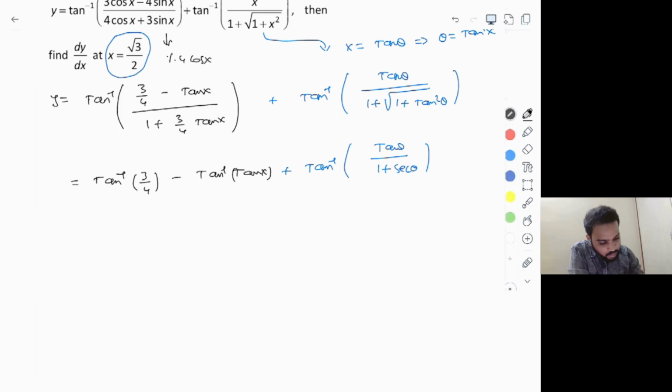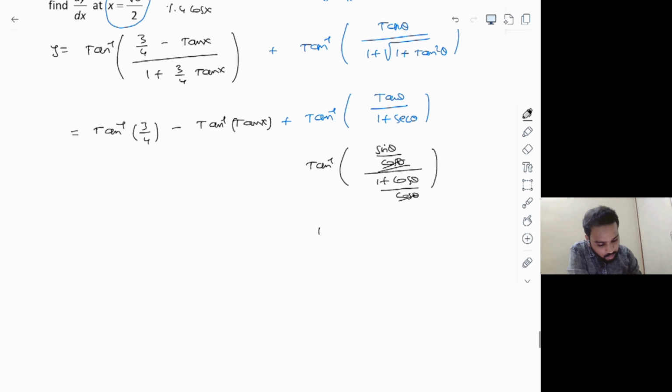Now let's solve the second term carefully. This will be tan inverse of tan theta, which is nothing but sin theta divided by cos theta. In the denominator, if you take LCM, you get 1 plus cos theta divided by cos theta. So cos theta gets cancelled, and the remaining part is only tan inverse of sin theta divided by 1 plus cos theta.